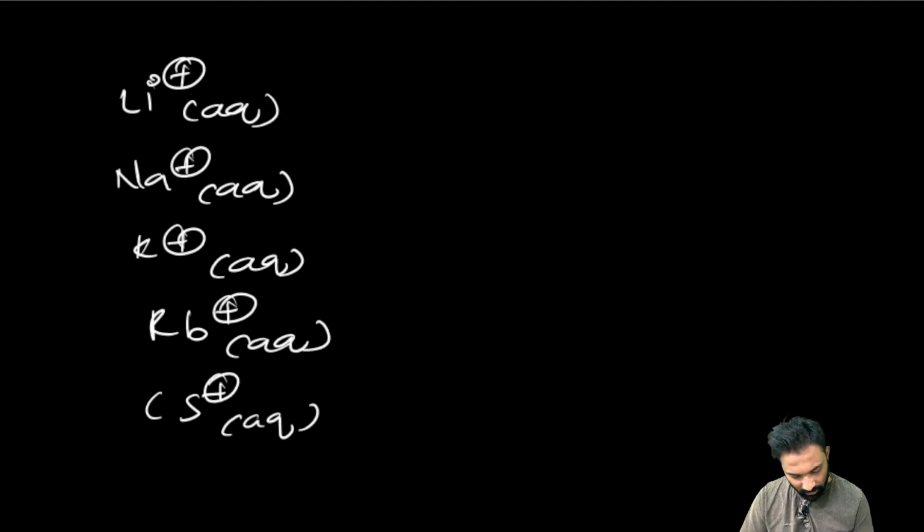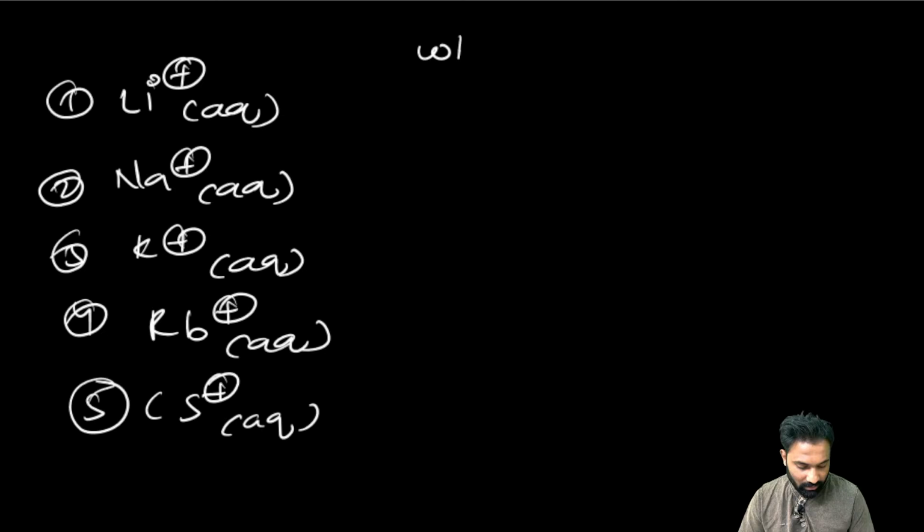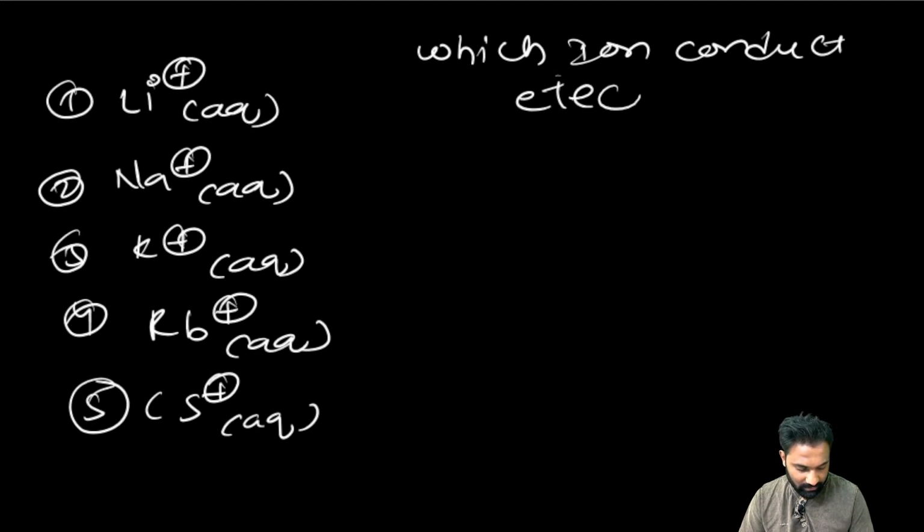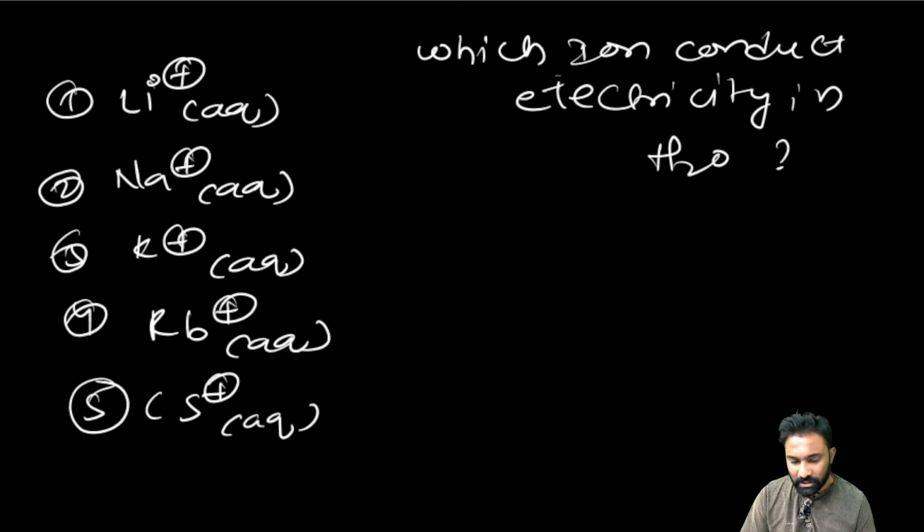Among the 5 ions, 1, 2, 3, 4, 5, which ion will conduct electricity in H2O? Which ion will move very freely in H2O will conduct the current very freely. What is the answer?